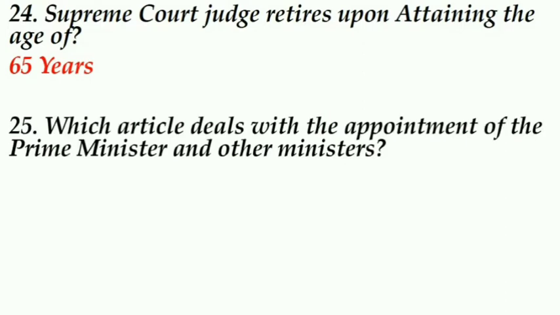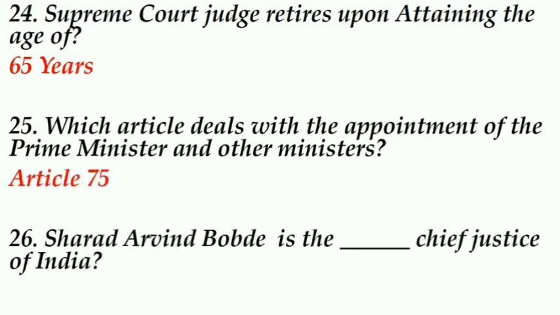Which article deals with the appointment of the Prime Minister and other ministers? Article 75. Sharad Arvind Bobde is the 47th Chief Justice of India. Which article deals with the pardoning powers of the President? Article 72.